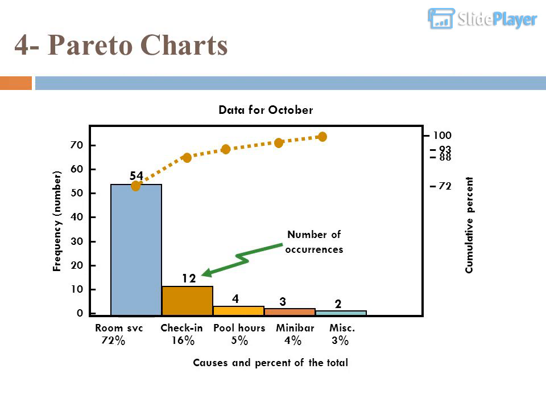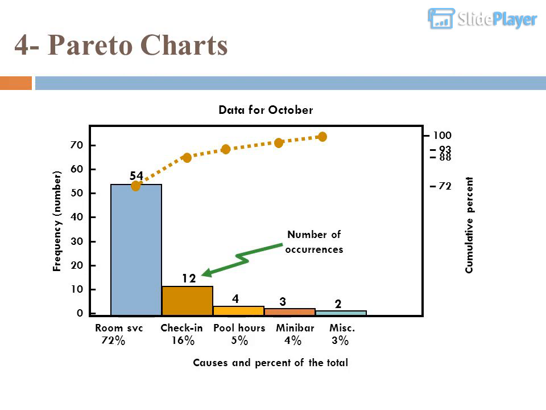Room service, check-in, pool hours, minibar, miscellaneous: 72%, 16%, 5%, 4%, 3%, with counts of 54, 12, 4, 3, 2, and cumulative percentages of 72, 88, 93, 100.